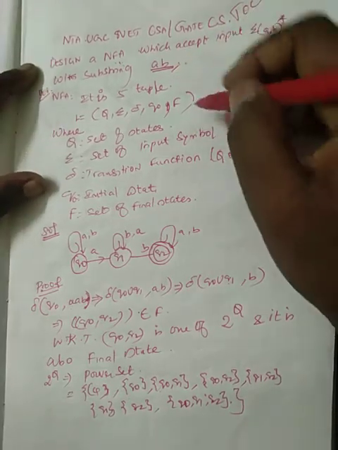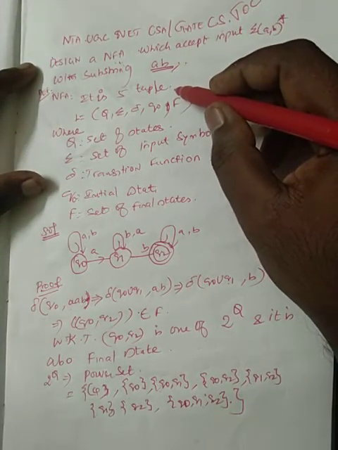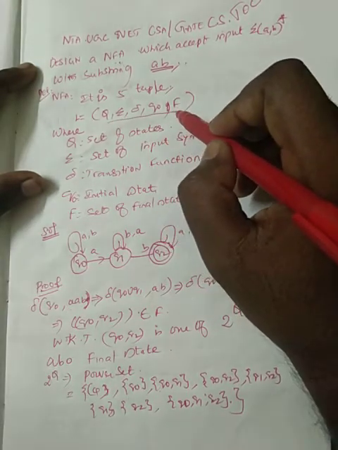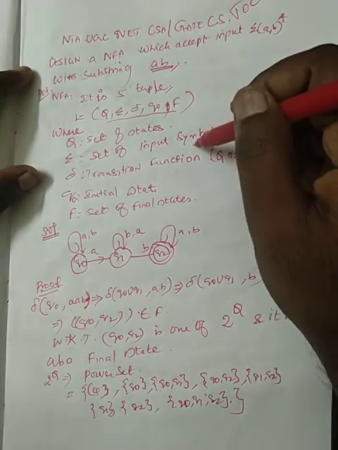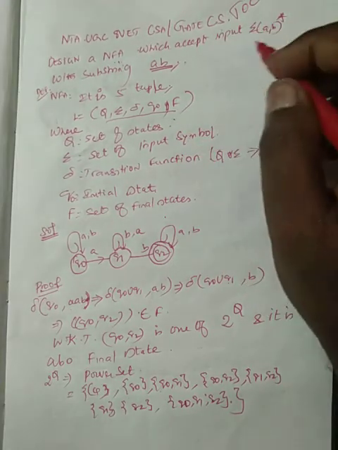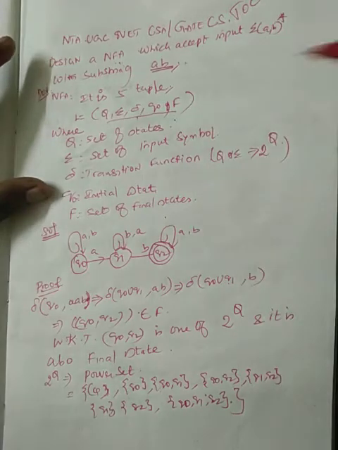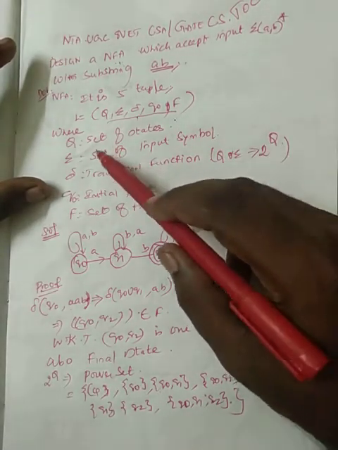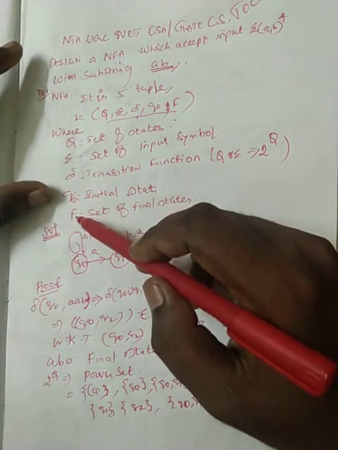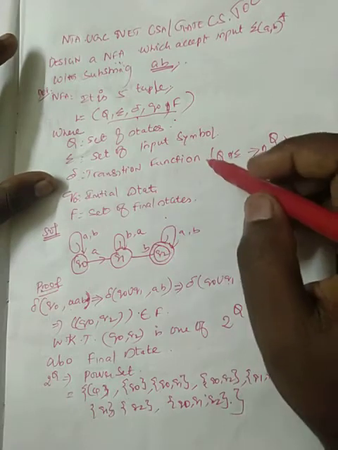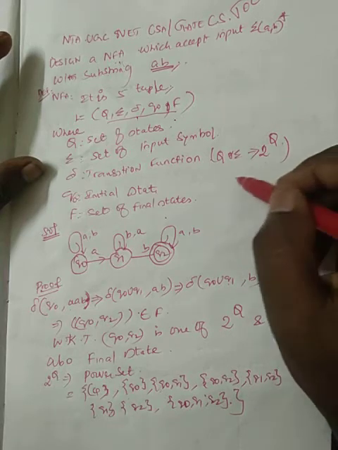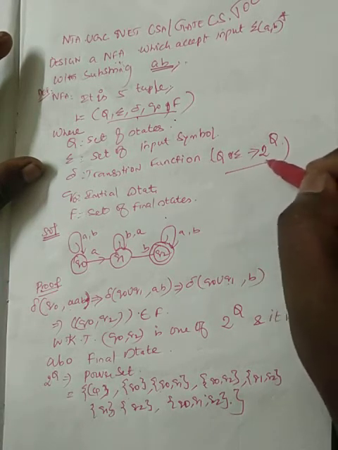Okay, so now what is the definition of this particular NFA? Again it is a five-tuple, the same set of tuples as a DFA, but the meaning is different only in the transition function. The rest of the things are the same. Q, sigma, q naught, F are the same, but the transition function is different. In a DFA the transition function is Q times sigma to Q, but here it is Q times sigma to 2 power Q.